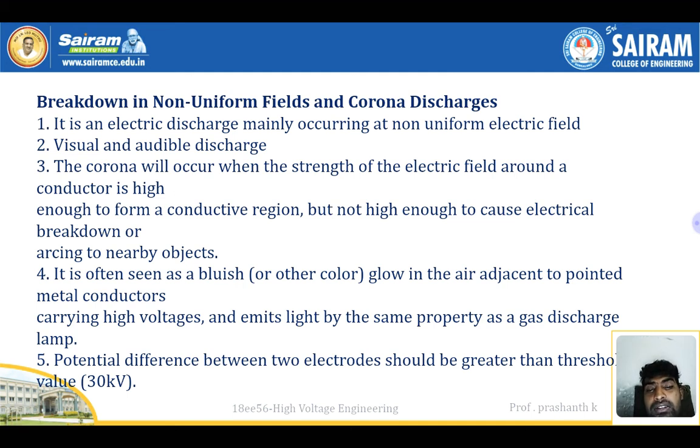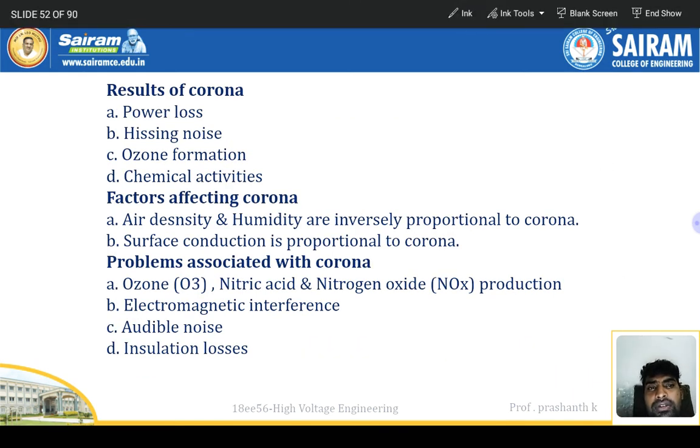It's an electric discharge mainly occurring in the non-uniform electric field. Visual and audible discharge, it's a corona. It's like a hissing noise, a violet glow forming around the conductor. So, the results of corona. One is power loss. Everybody knows, right? So it's happening in the conductor, so definitely power loss will be occurring.